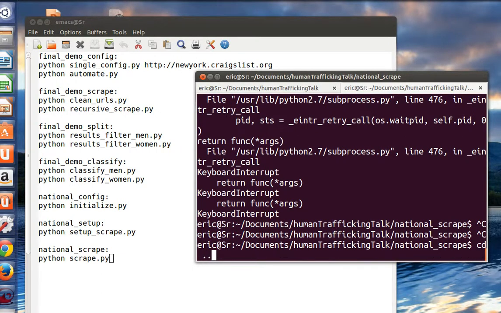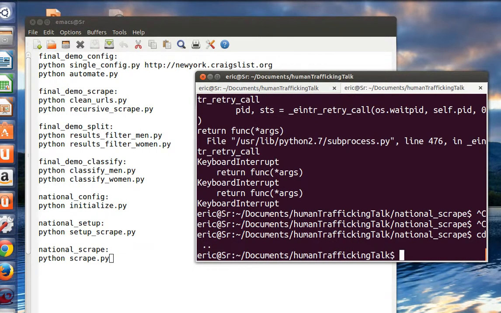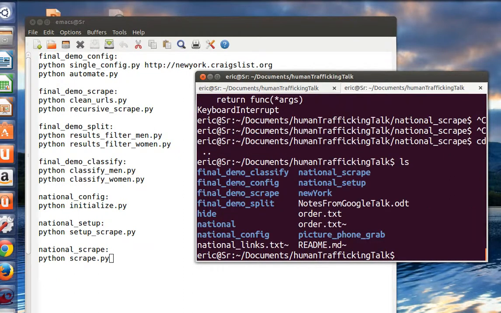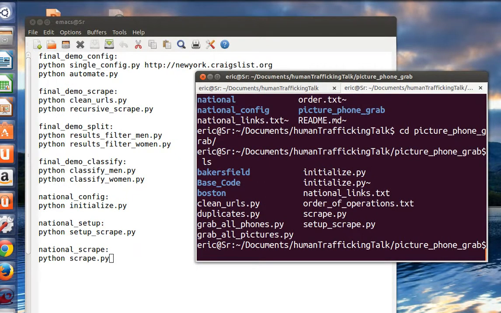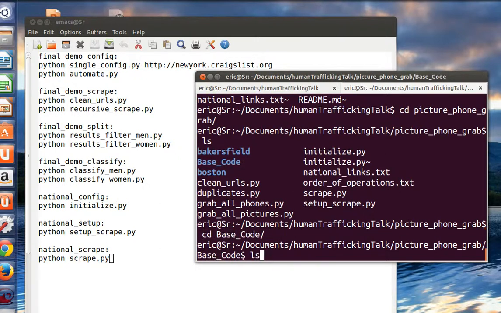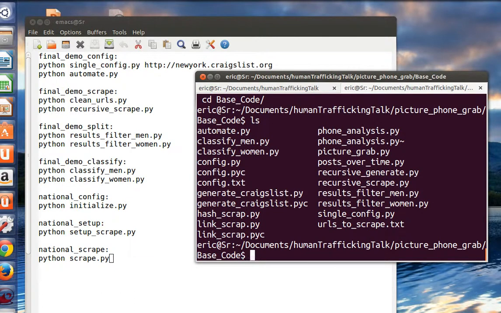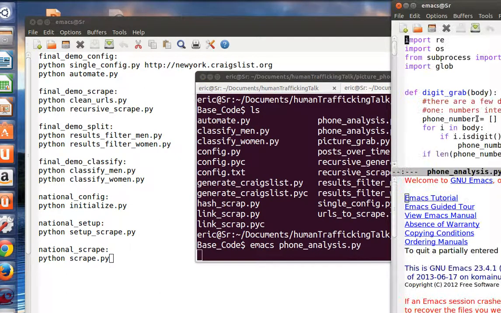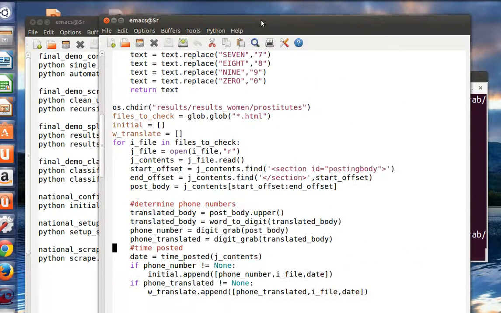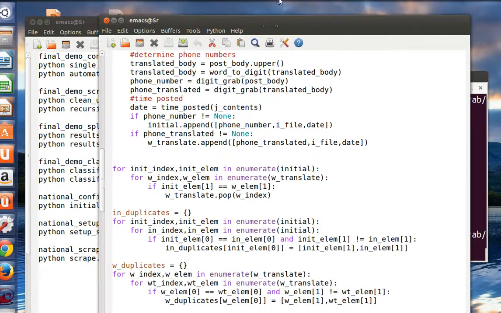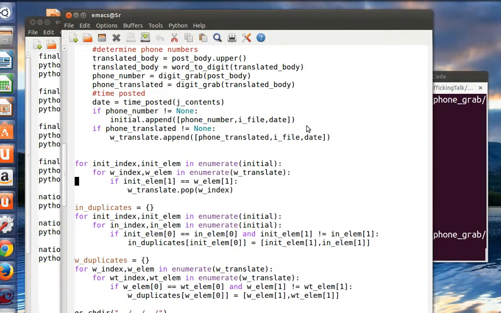Okay, great. So now I'm ready to show you some of my analysis. Let's go into picture and phone grab. Actually, let's go into base code. And now let's look at phone analysis. What I'm doing here is, I'll show you the main first. Main's a little too big, but I can show you most of main.